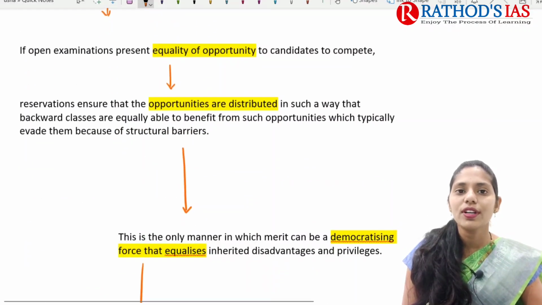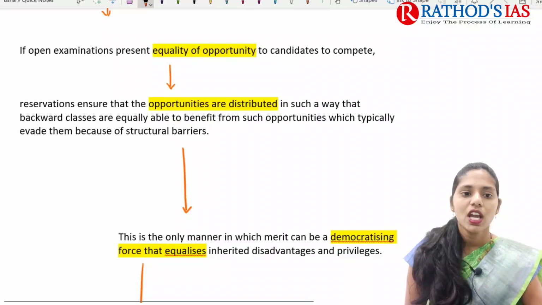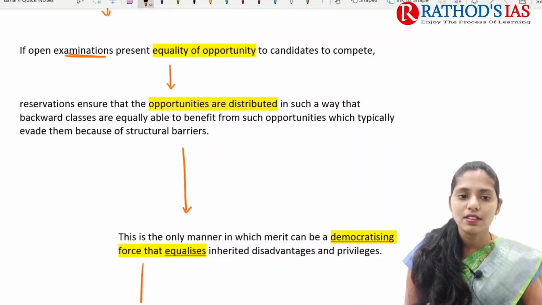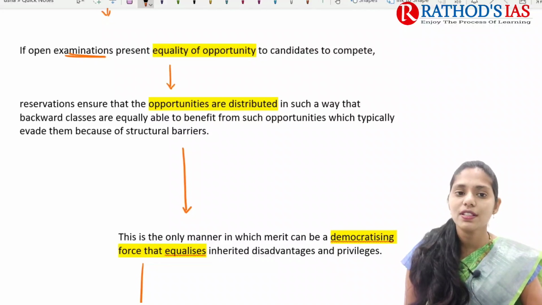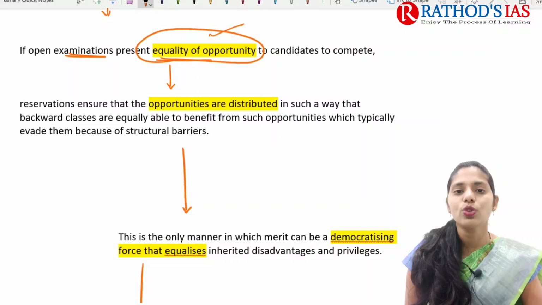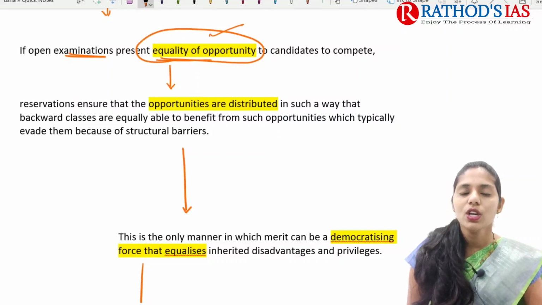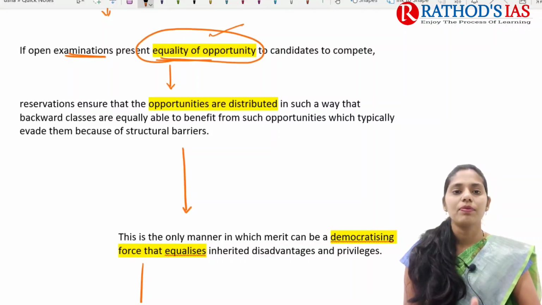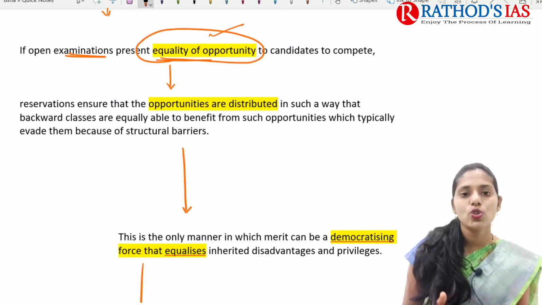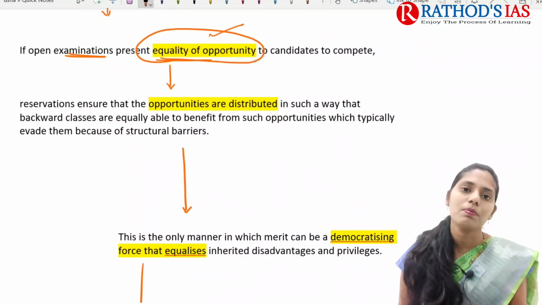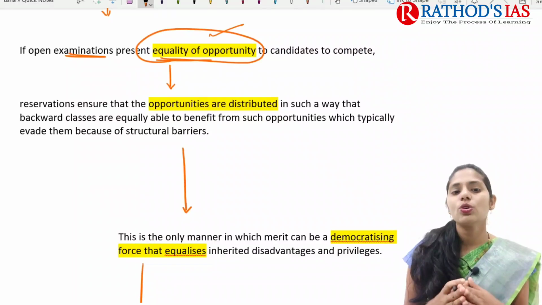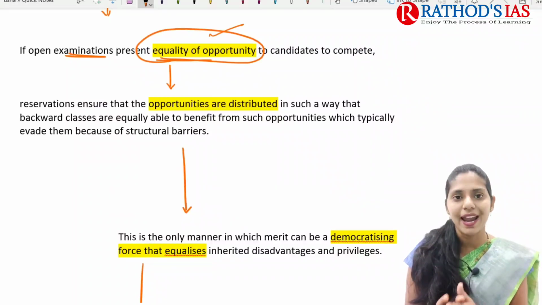If you are talking about details, if open competitive examinations are present, that means it provides equality of opportunity to candidates to compete. This will be the same if you are talking about UPSC. UPSC conducts prelims, later mains, later the interview. So it is mainly providing a platform, right?